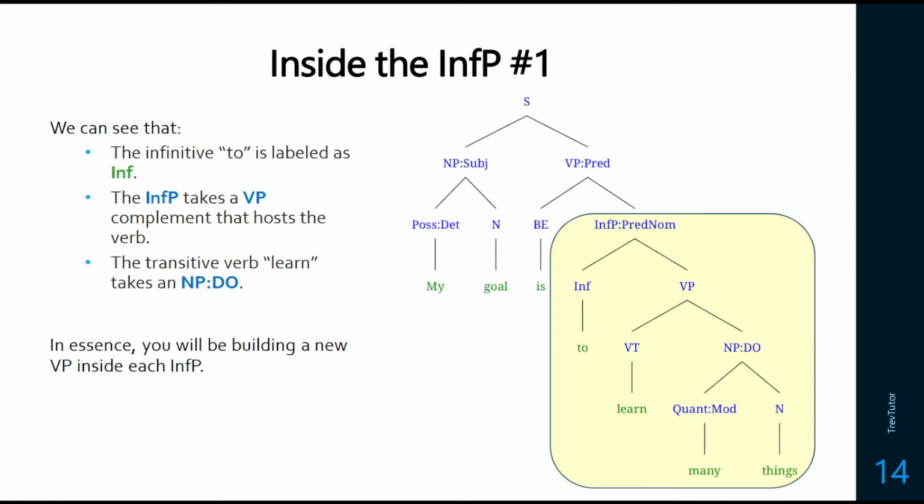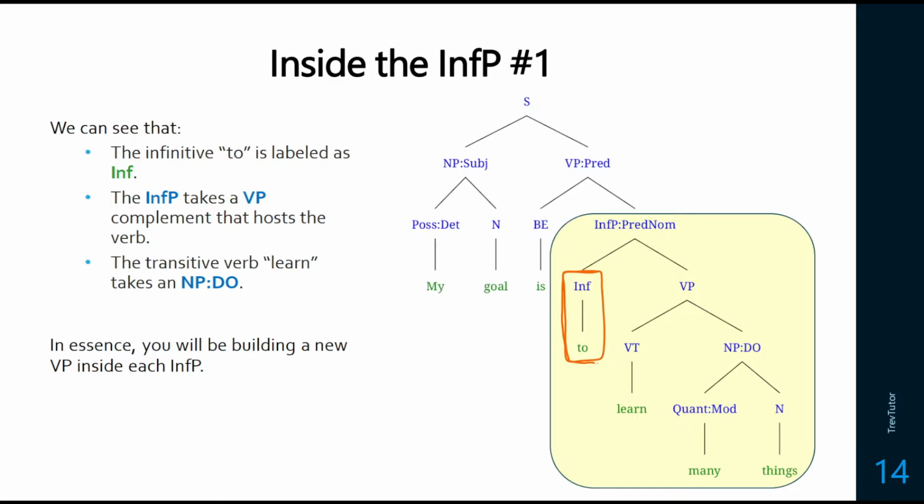All right, so next time we're going to take a look inside the infinitive phrase and their internal structure. So let's take a look inside the infinitive phrase. The sentence we're looking at is "My goal is to learn many things," and we saw this in its bare form previously. "To learn many things" is like a big triangle with no internal structure. But let's take a look inside the infinitive phrase. What do we see? Inside the infinitive phrase, we're always going to see the infinitive "to" if it exists. If it doesn't exist, we will cover that in a later subsection.